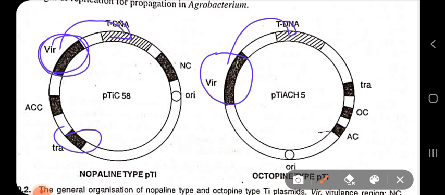So here you also see the TRA region. NC refers to the Nopaline catabolism region, and OC refers to the Octopine catabolism region. AC, I think, is the Agropine catabolism region. It will be ACC as given here also.